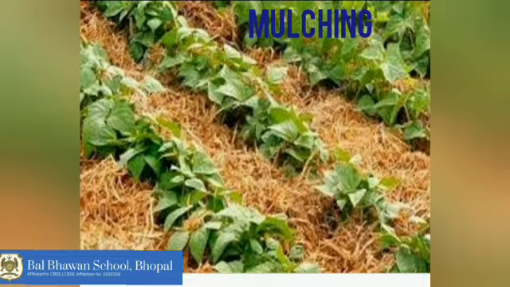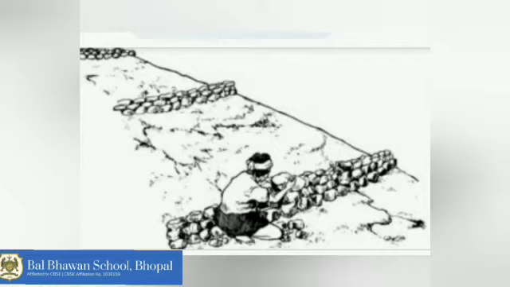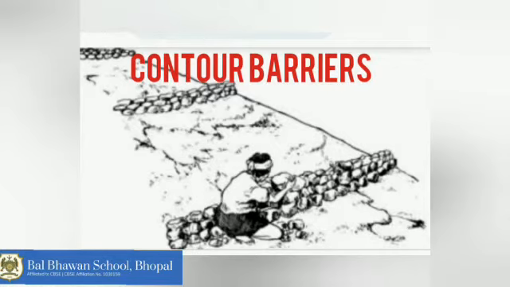So now this organic matter will act as a reserve of moisture which can be used later on by the plants. The second method is contour barriers. Contour barriers are nothing but the making of barriers around the crop field. Barriers are made with the help of rocks and soil. So when we provide water to them, these contour barriers help in retaining water in between the crops.